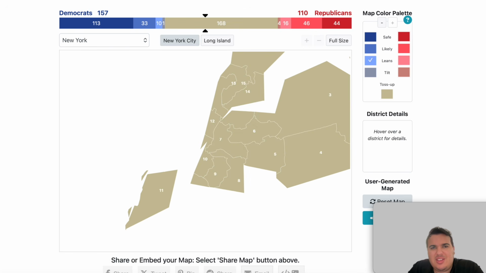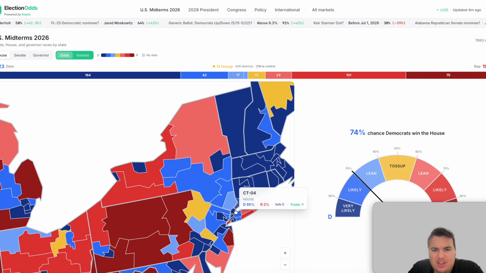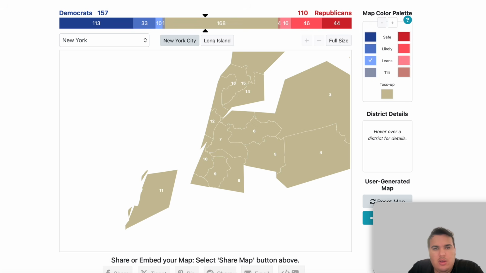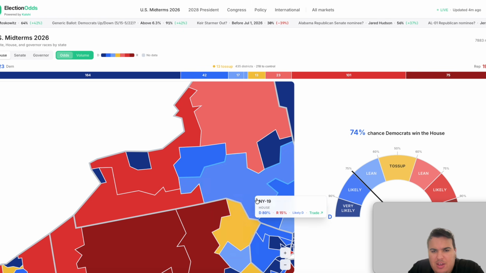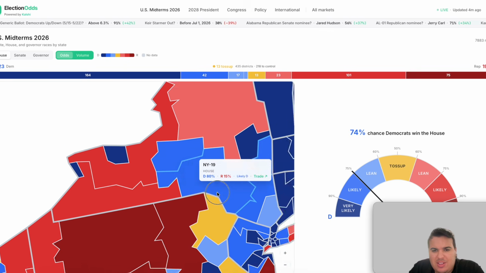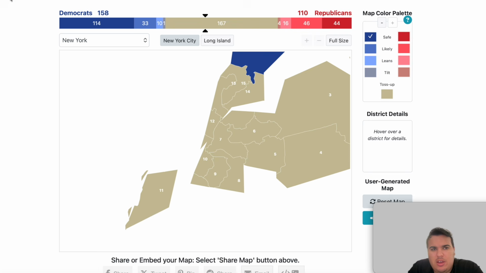That one goes there. The 16th district with George Latimer, the Democratic incumbent, is listed, I do believe, as solid for the Democrats. As for inner city Manhattan, I don't believe we're going to see any competitive Republican races in there. In the Long Island areas there may be, but inner city, these are all safe blue. New York 11 is listed as likely Republican, so I am just going to fill that one in here, but these ones should all be safe for the Democrats, so we can fill these in here.